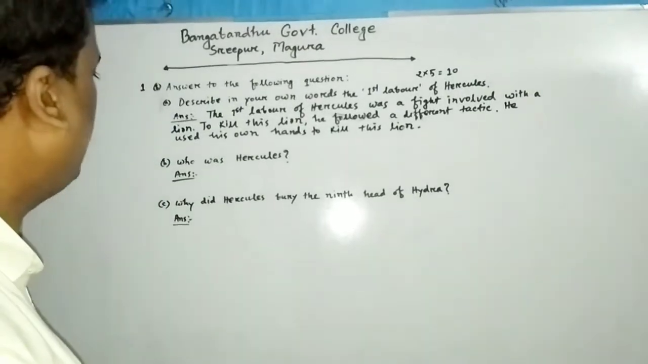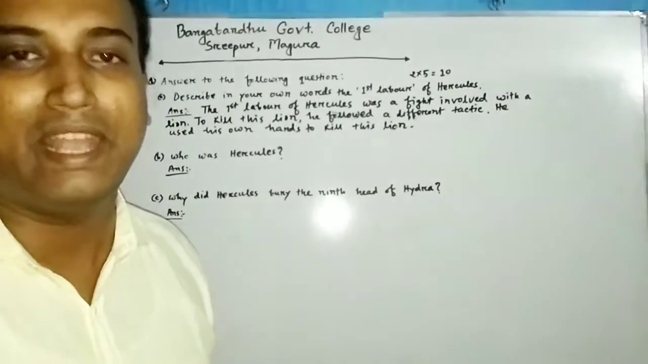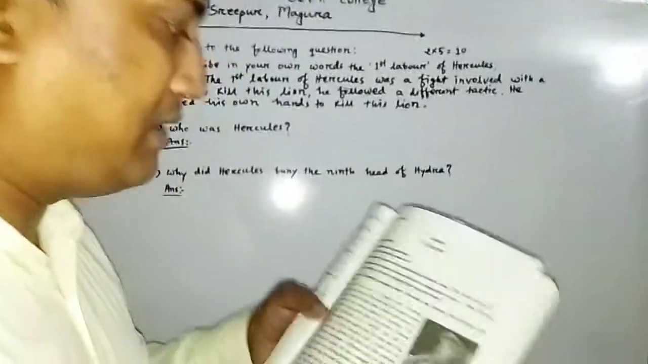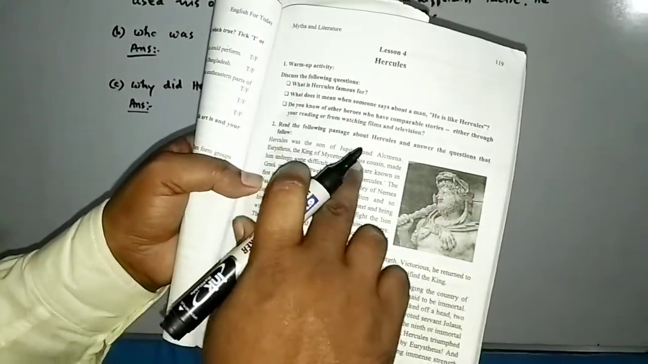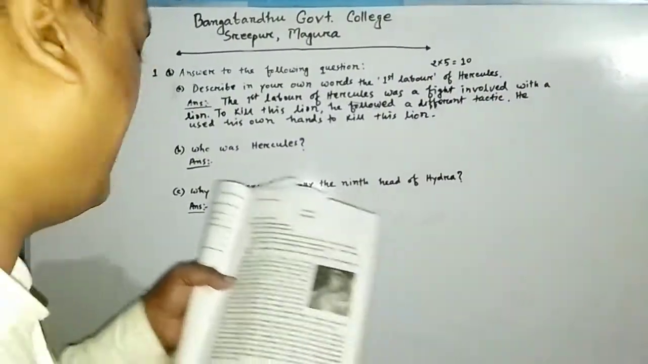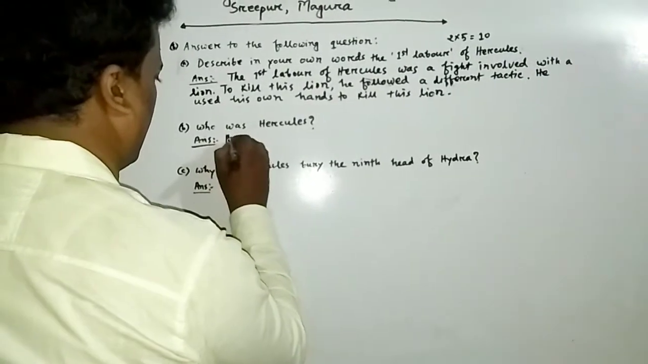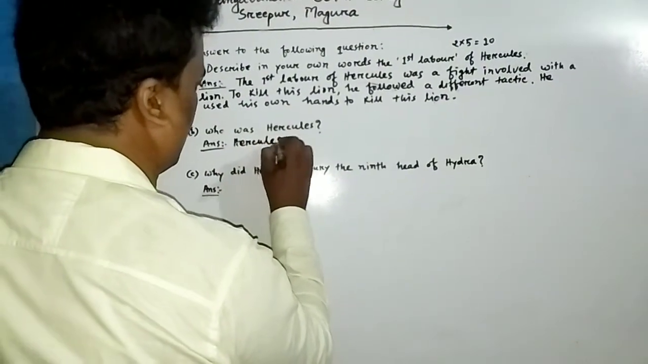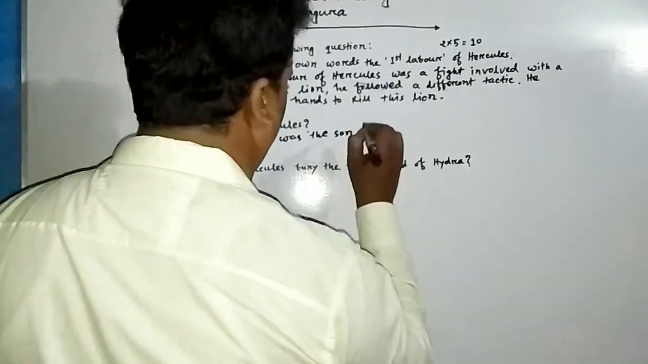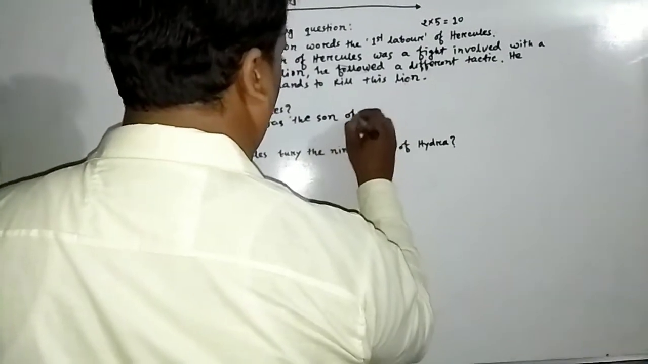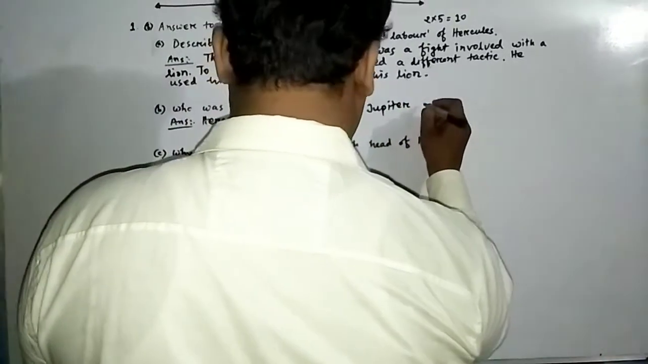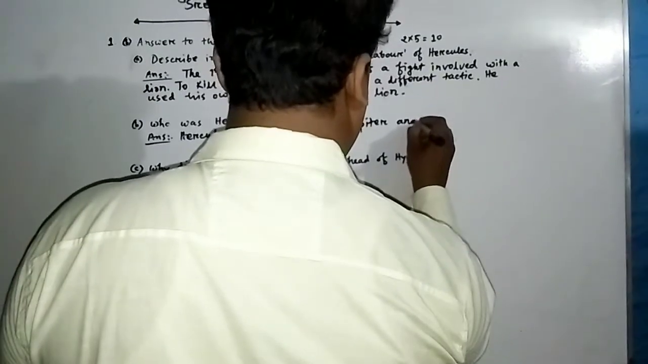The second question is, who was Hercules? I think this is a very simple question, and the answer is very simple. Look at the first line. Hercules was the son of Jupiter and Alcmena. So just you can write this: was the son of Jupiter and Alcmena.